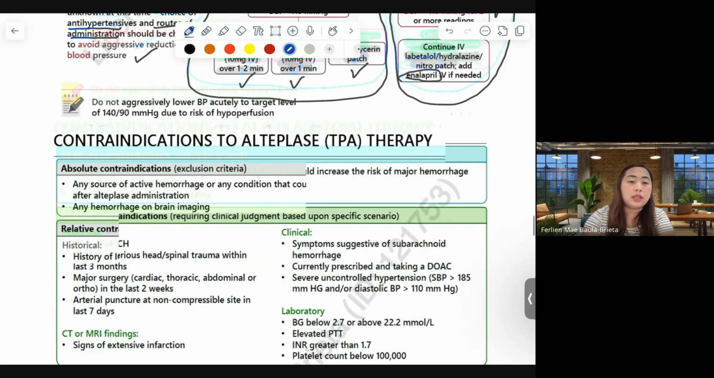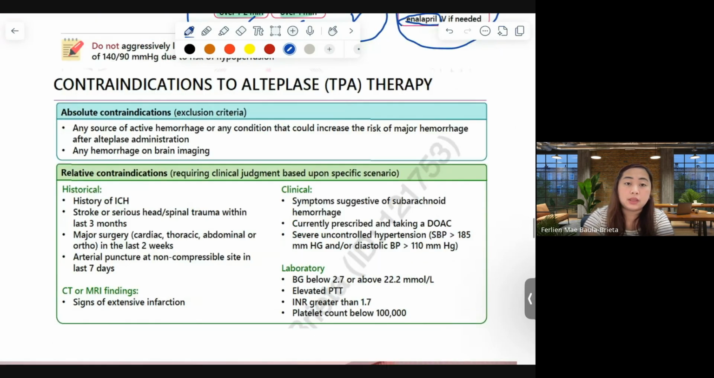What are the contraindications to alteplase therapy? Absolute contraindication, of course, that's why we really have to conduct a CT scan, because we do not want our patients to have hemorrhage. We don't want active hemorrhage, and we can see that from the CT scan. Any type of hemorrhage is contraindicated.